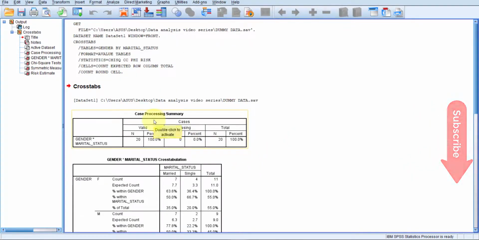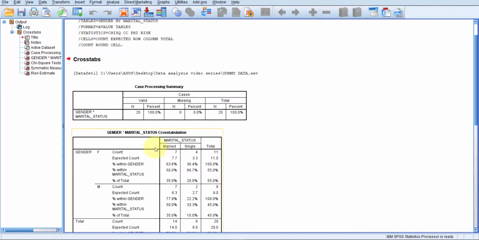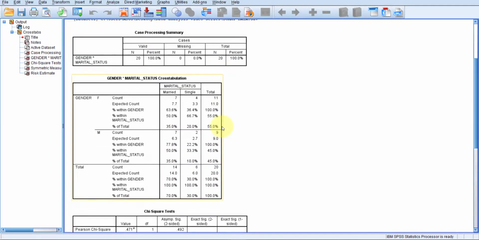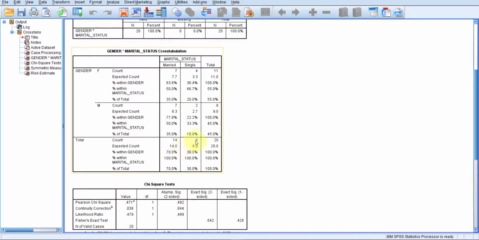The first table of the crosstabs results is the case processing summary. It is simply showing we have a total of 20 valid cases and 0 missing cases. The second table, the actual cross-tabulation table, is showing that we have a total of 14 married cases and 6 unmarried cases.